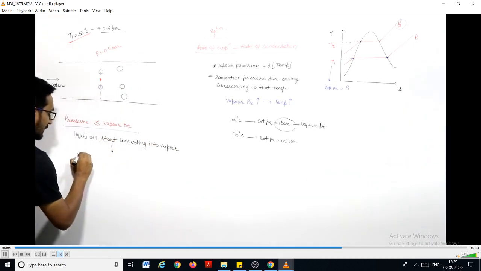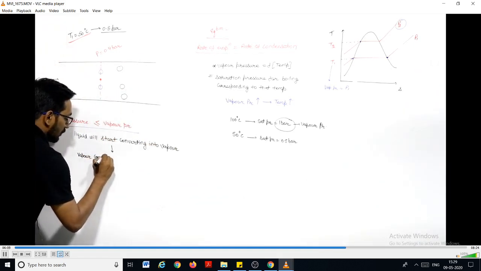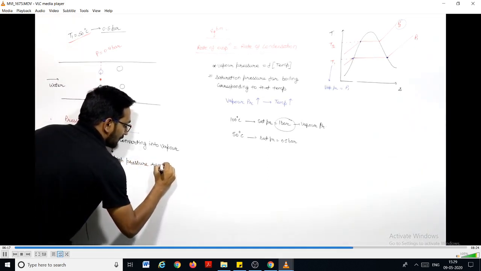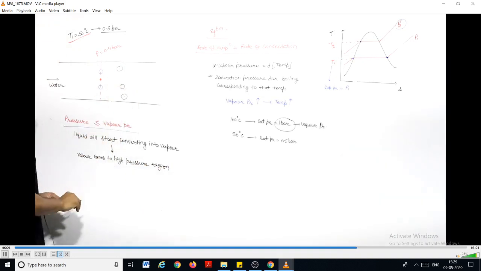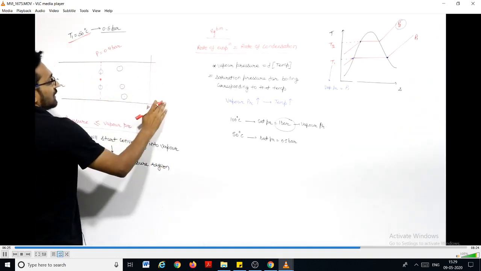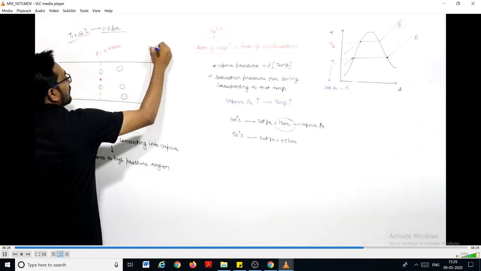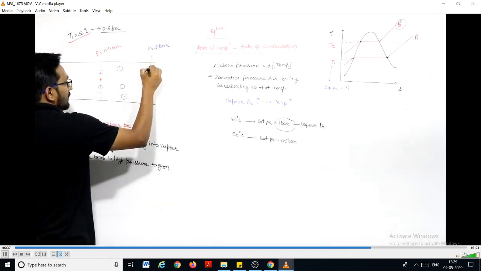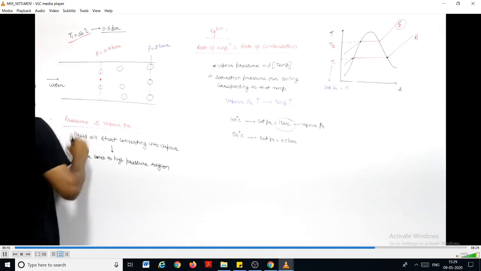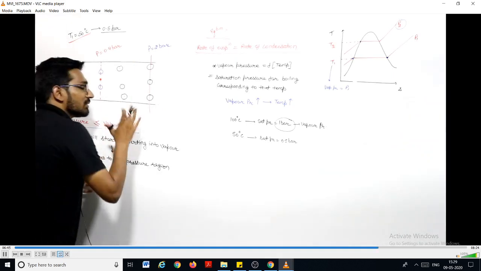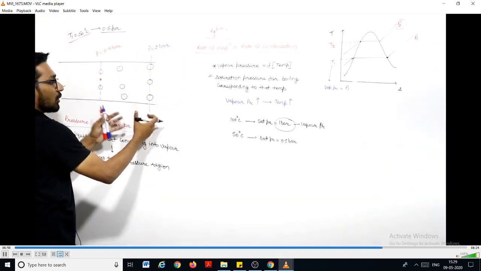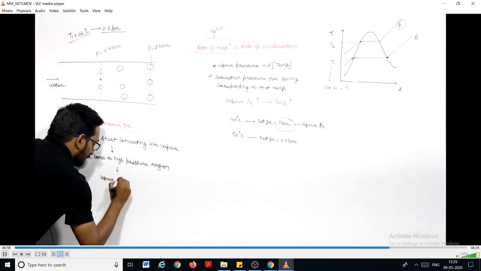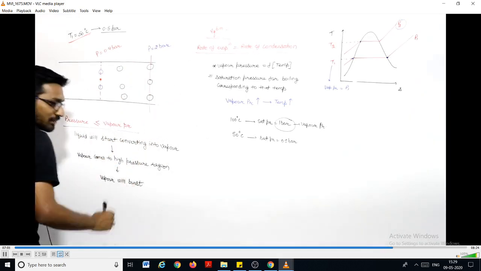And when this liquid vapor comes to a high pressure region, the pressure inside it will be 0.4 bar. Let us say at this section, during the flow, the pressure is 2 bar. When this water vapor comes here, the pressure is more. When it comes to the high pressure region, the outside force will be more. Inside pressure is less, outside pressure is more, then the vapor will burst. In this case, the vapor will burst.